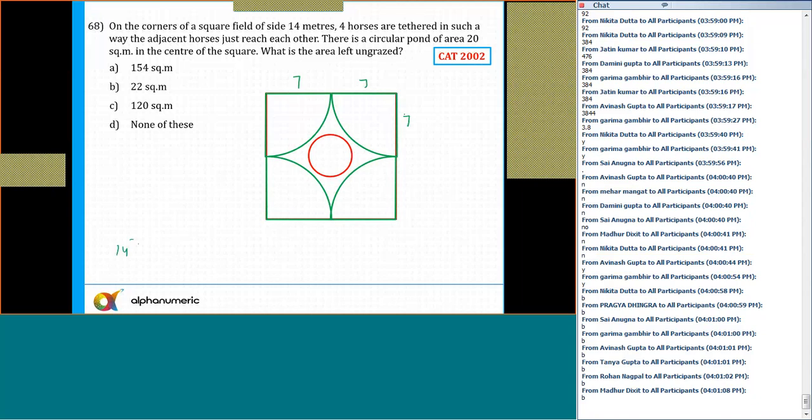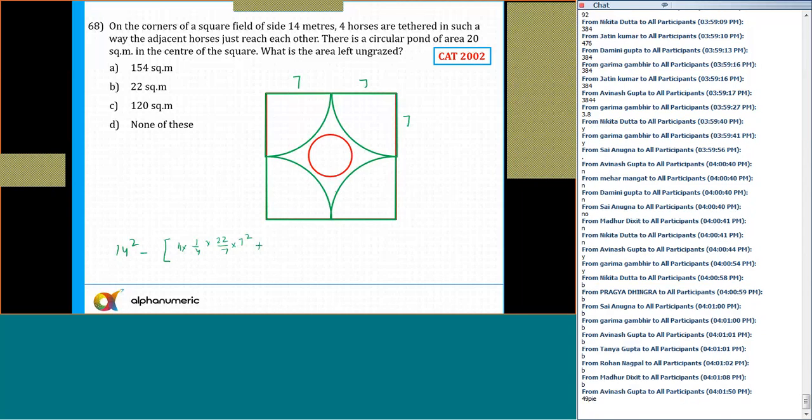So the area of the square is 14 squared, minus the area the 4 horses can cover. That is 4 into 1 by 4, because the area of one quarter circle is 1 by 4 into pi r squared, that is 22 by 7 into r squared, that is 7 squared. And plus the area of the middle circle. The area of this middle circle, the pond, is 20. So solve this, you'll get the answer.